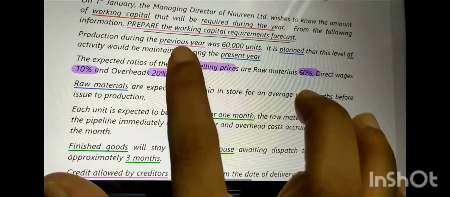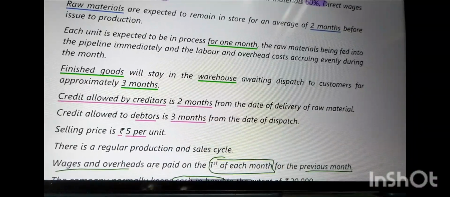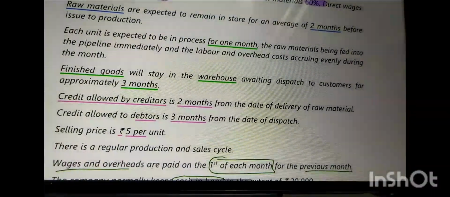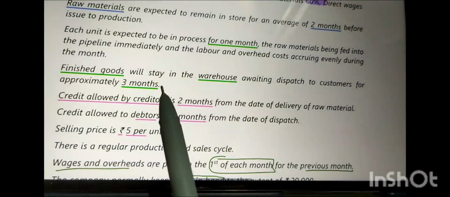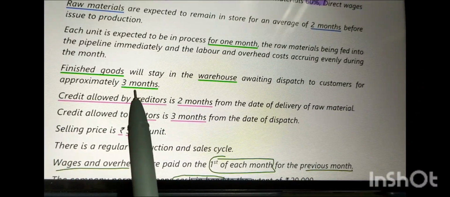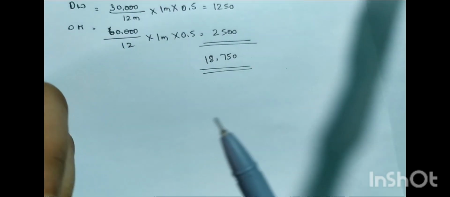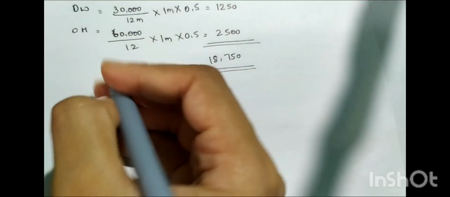Now this part is done, this part is done, and next they have given that finished goods will stay in the warehouse awaiting dispatch to customers for approximately 3 months. Okay, so now let's work on the finished goods part. Finished goods include the cost of production: direct material cost, wages cost and overhead cost, all together form the cost of finished goods, right?